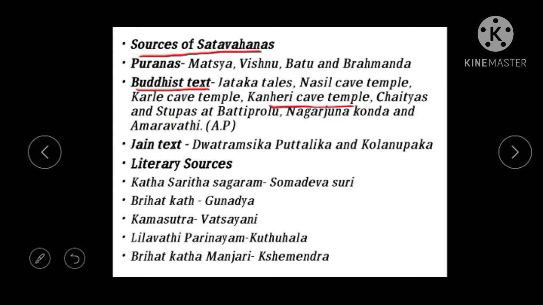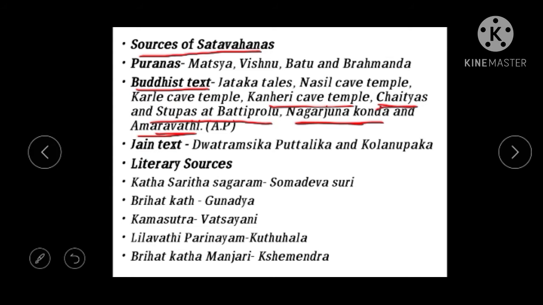And then Chaityas and Stupas in Bhattiprolu, a place in Andhra Pradesh. This also gives information regarding the Satavahanas. And we see the other one, Nagarjuna Konda, a place between AP and Telangana, and the other one, Amaravati. These two sources, Nagarjuna Konda and Amaravati, also give evidence regarding the Satavahanas.